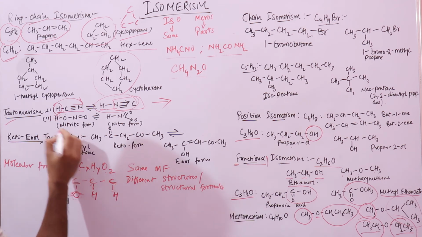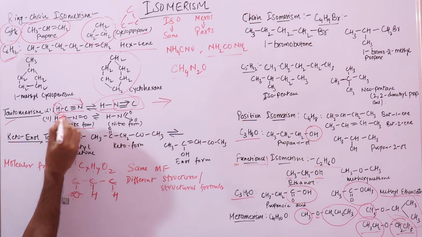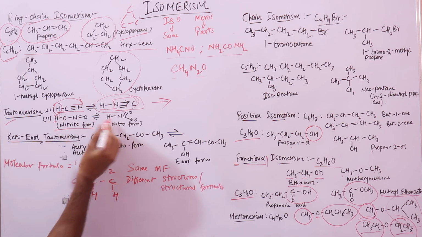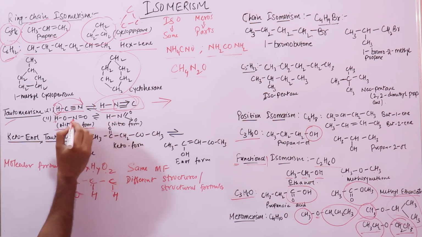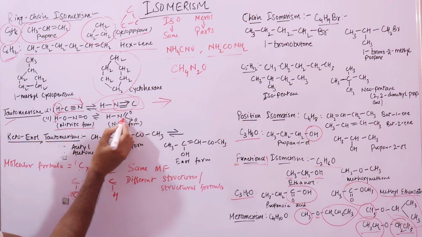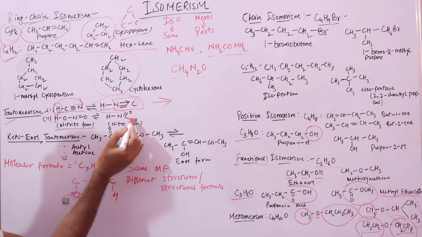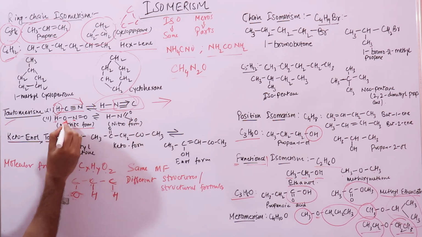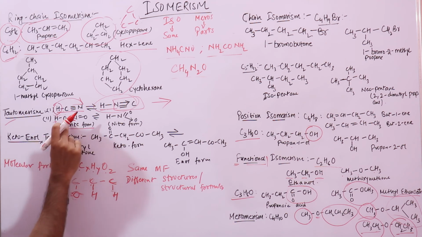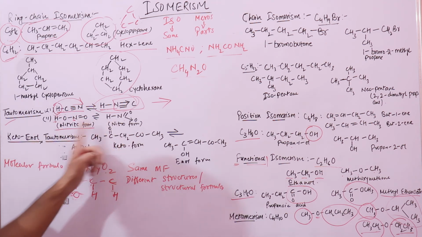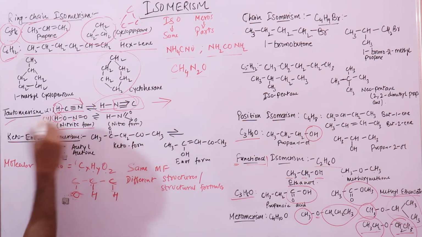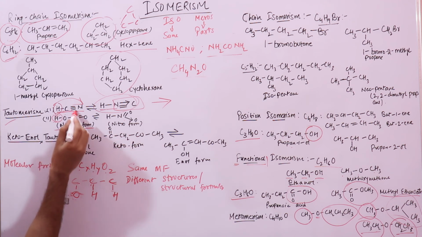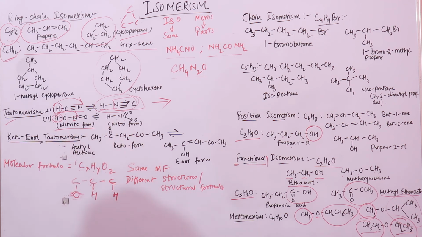Now another compound, the nitrite form, HNO2, right? Here the hydrogen atom is connected to this oxygen atom. But if you look at this, the hydrogen atom is now connected to this nitrogen atom. And in this compound, the nitrogen is connected to one oxygen via a coordinate bond and to the other via a double bond. So these two are tautomers, and it is due to this mobile hydrogen. This mobile hydrogen has moved to the nitrogen atom in this molecule, right?